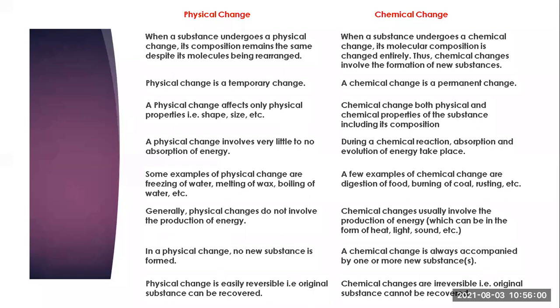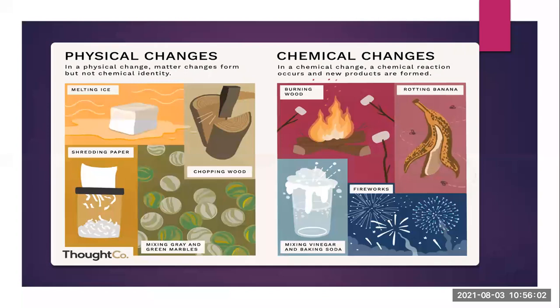Now here you can see a few pictures of physical changes and chemical changes. In a physical change, matter changes form but not chemical identity. You can see the melting of ice, then chopping of wood, where shape and size change, then shredding of paper. Here the composition is the same, the chemical identity is the same, only the physical appearance is changing. In shredding of paper, only pieces of paper appear, but the content of the paper is one and the same.